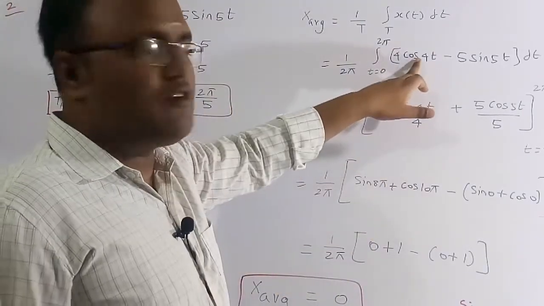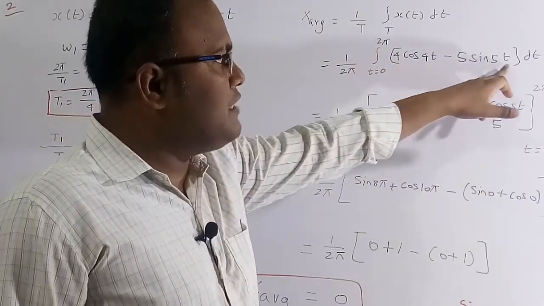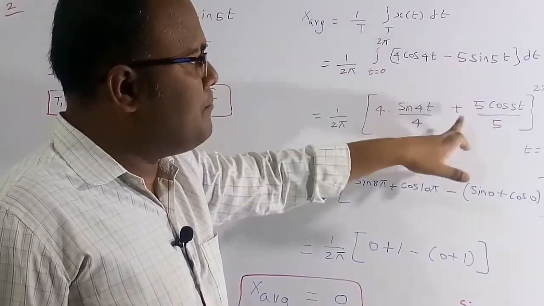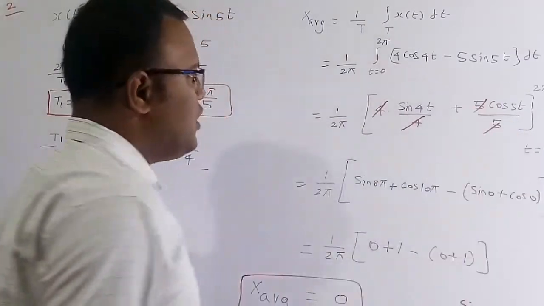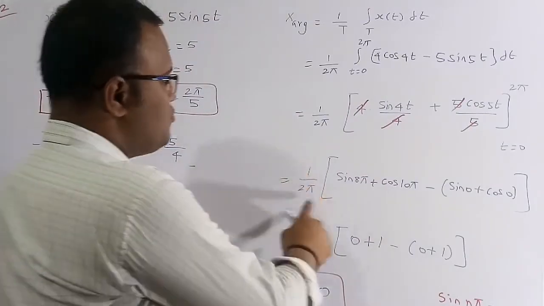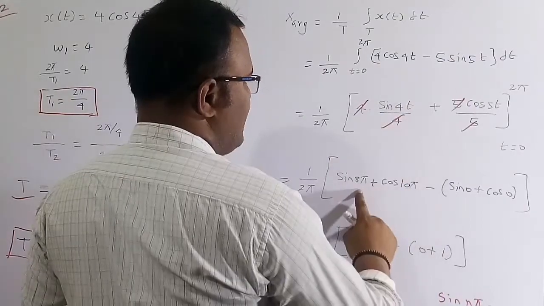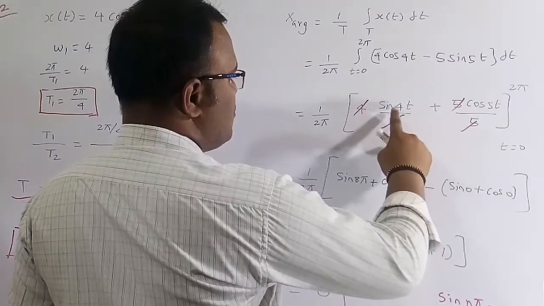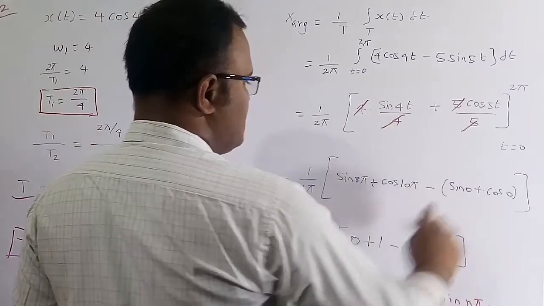So 4 into the integration of cos 4t is sin 4t by 4. Similarly, the integration of sin 5t is minus cos 5t by 5, so the minus will become positive. Therefore the 4 cancels and the 5 cancels. Now I am going to substitute t equal to 2 pi and t equal to 0. So 1 by 2 pi, sin of, substituting 2 pi, 4 into 2 pi is 8 pi, and 5 into 2 pi is 10 pi, minus, substituting t equal to 0, 4 into 0 is 0 and 5 into 0 is again 0.